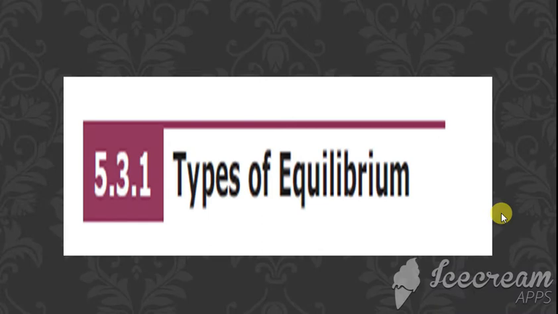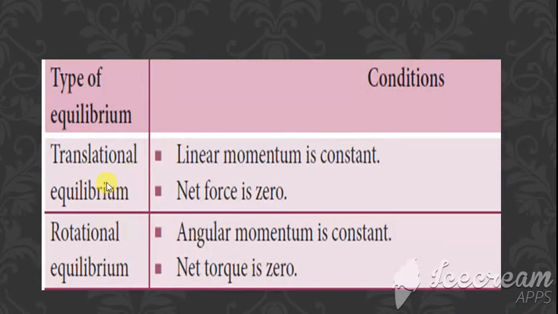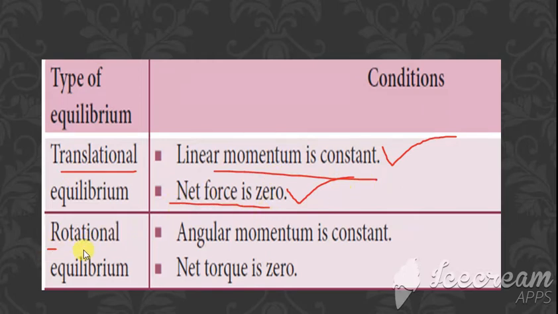Next is the types of equilibrium. We have various types of equilibrium. The first one is translational equilibrium. When you see the conditions of translational equilibrium, net linear momentum is constant and the net force is 0. Then for rotational, angular momentum is constant, and the net torque is 0.